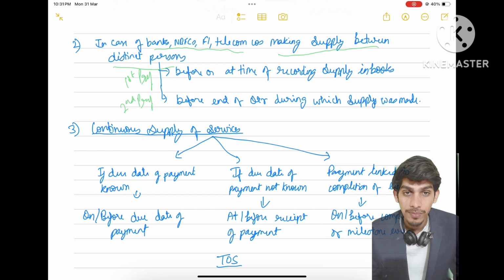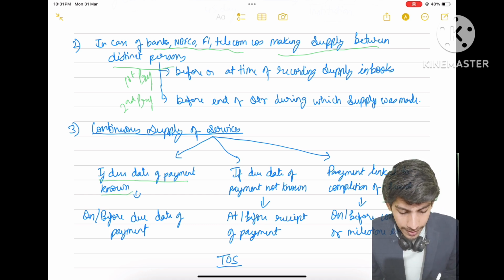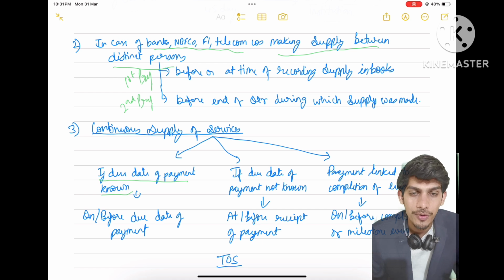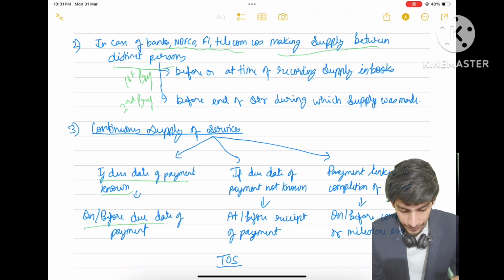As we have studied continuous supply of goods, in case of services also, there is continuous supply of services, where services are supplied continuously at regular intervals like monthly, daily, weekly. So we have three cases in continuous supply of services. If in the contract the due date of payment is mentioned, we know the due date of payment, then the invoice is to be issued before or at the time of the due date of payment. So on or before the due date of payment.